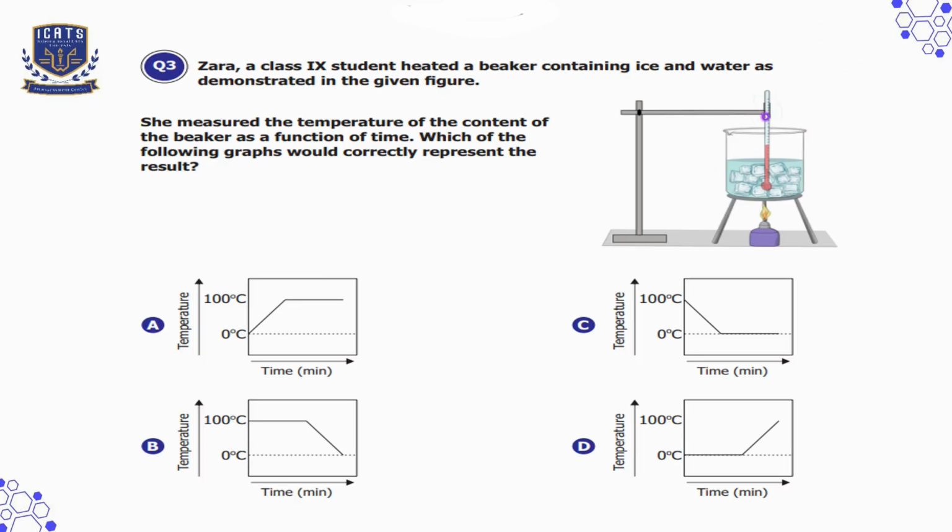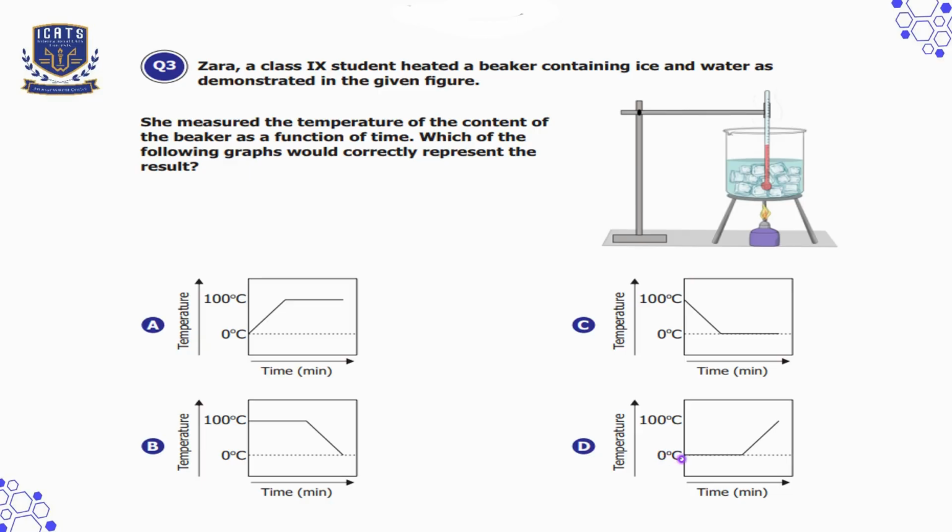As heat is applied, ice melts at 0 degrees Celsius and temperature stays the same until all ice is melted. Then water heats up from 0 degrees Celsius to 100 degrees Celsius. After that, water boils at 100 degrees Celsius, and temperature stays the same until all water turns to steam. So four graphs are given to us, but we will choose option D here.